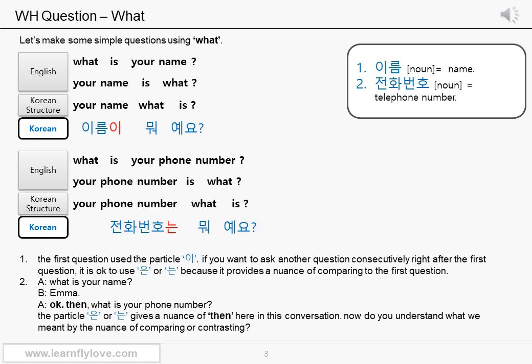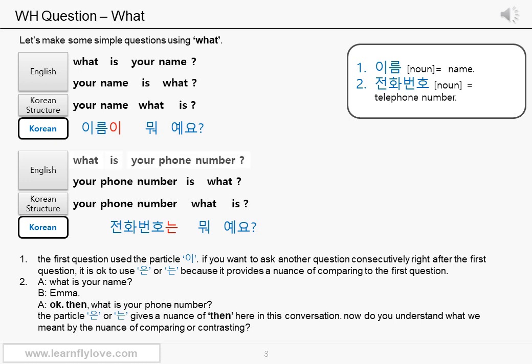Name is 이름. 이름이. Let's put the subject particle 이 because it's a question. What? 뭐. Is 예요. 이름이 뭐예요? With a rising tone.